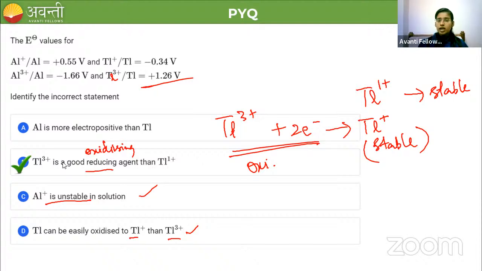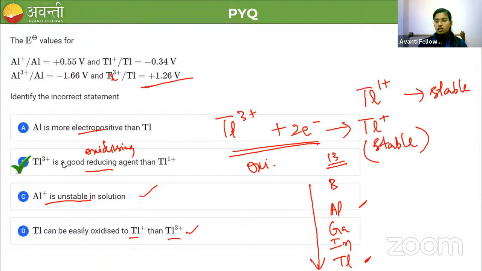And aluminium is more electropositive than thallium. It is also correct. Boron, aluminium, gallium, indium, thallium. So these are the group 13 elements, right? Here we are provided with aluminium and thallium information. On moving down the group, what happens? Electronegativity decreases, or I can say electropositivity increases.